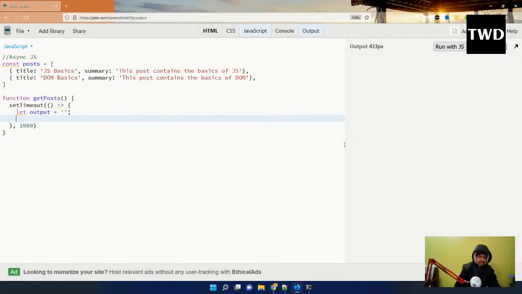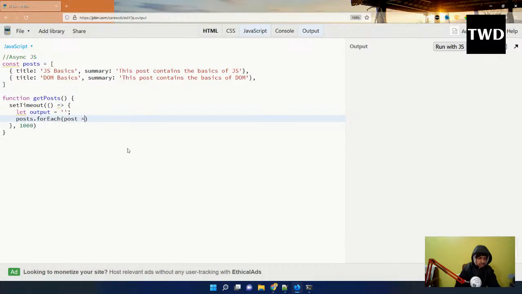posts.forEach. So not post, it is posts, this thing. So I'm doing a forEach, and I have taught forEach a lot in my JavaScript course, from beginners to advanced, in the ES6 part. I hope everyone has done that.